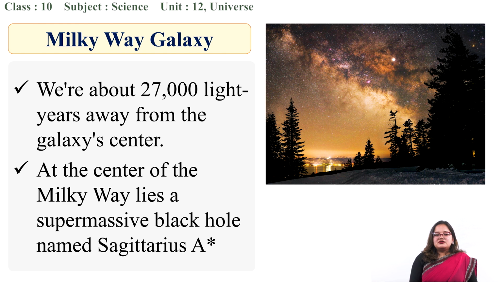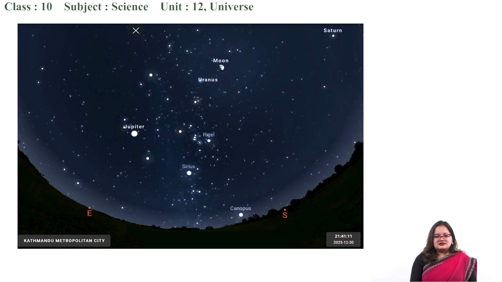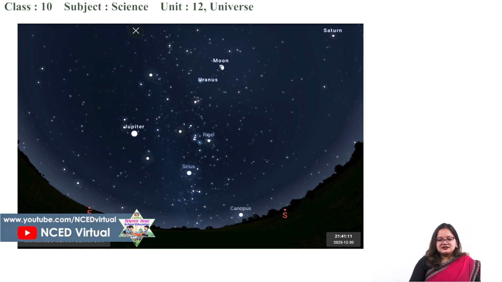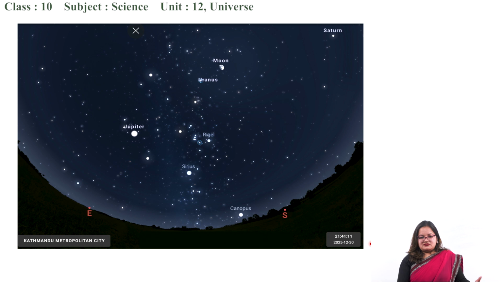Okay, now I'd like you to look at this image. Look at it for a while and then raise some questions, like what questions arise in your mind. Here you can see Kathmandu metropolitan city, and in the bottom right corner a time and date are given. If you look at the date very carefully, it's written 2025 12:30, meaning December 30th, which is in the future. Let's say it's not present or past.